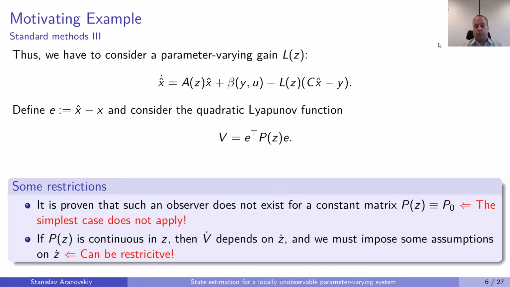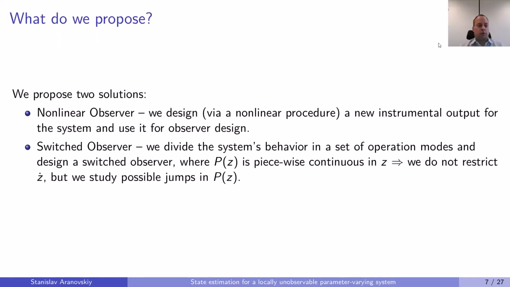So what do we propose? We propose two solutions. The first one is a nonlinear observer where we create a new output which has several nice properties and allows us to design an observer. And the second solution is a switched observer where we consider P of z as a piecewise function of z, which means that we don't need to impose assumptions on z dot, but instead of this we need some assumptions on average dwell time, and we also have to study possible jumps in P of z.